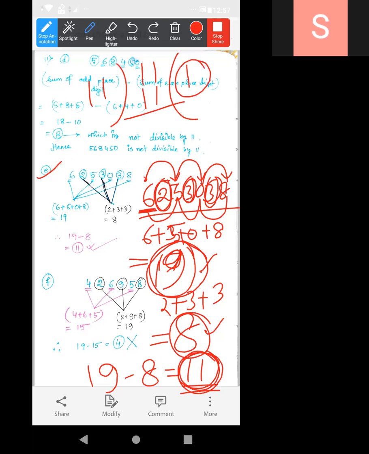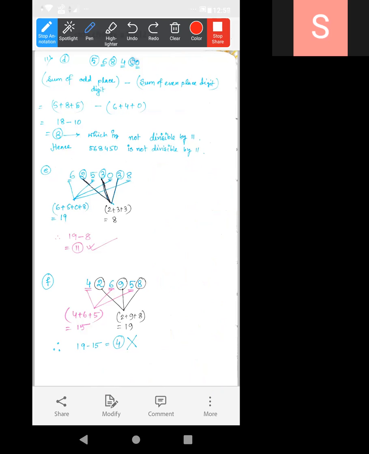Ma'am, 11 ones are 11. Hence the number is divisible by 11. Exactly. Hence the number is divisible by 11. Okay.